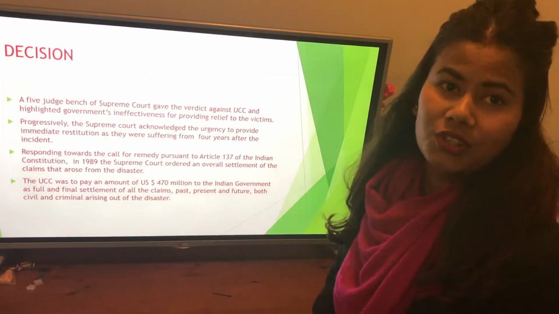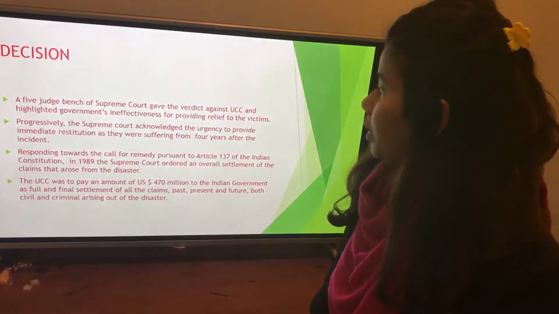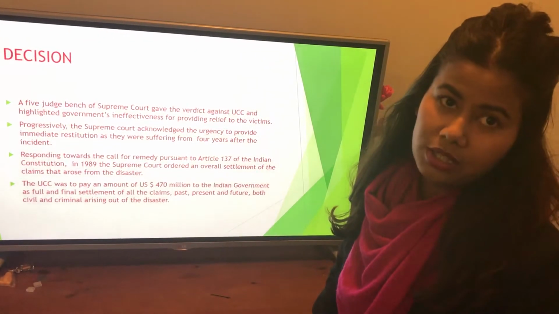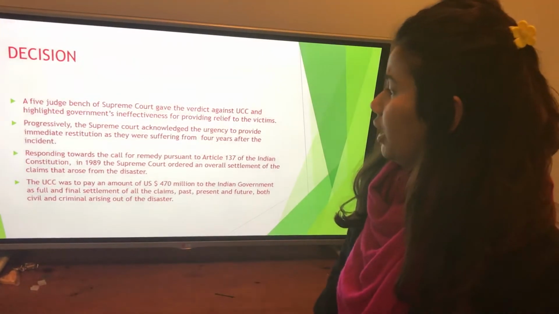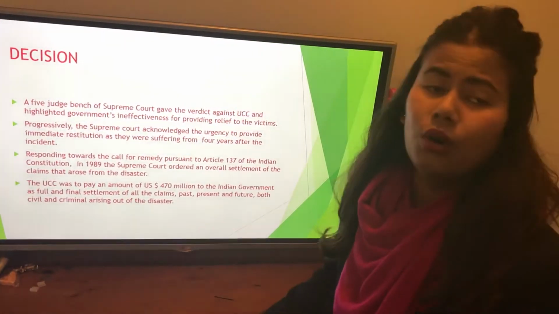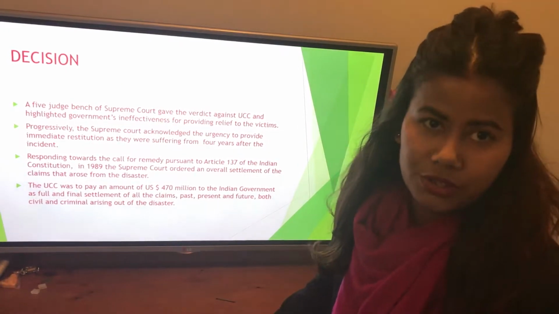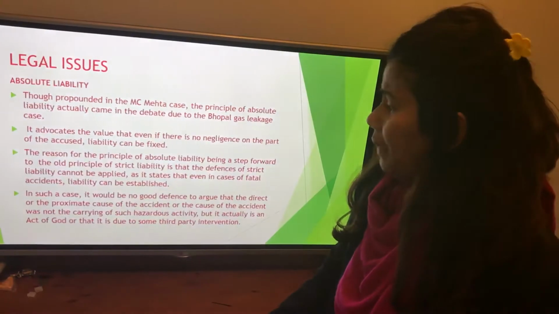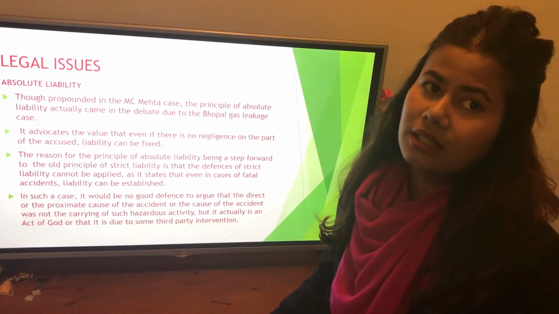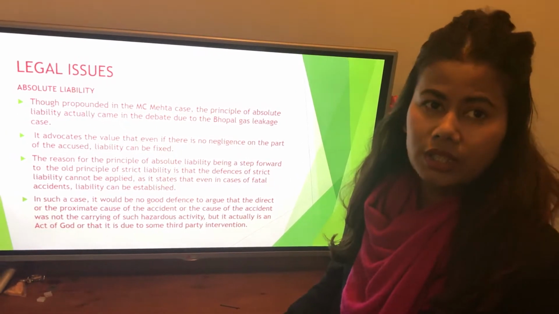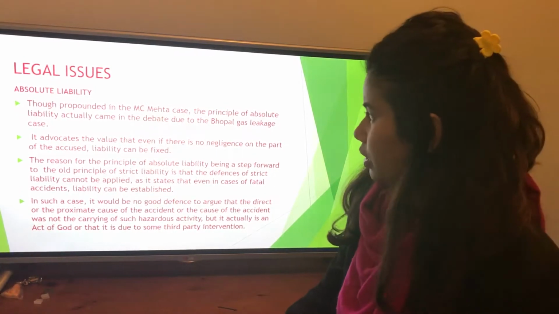A 5-judge bench of the Supreme Court gave the verdict against UCC and provided compensation of 470 million US dollars. And the remedy was given pursuant to Article 137 of the Indian Constitution.